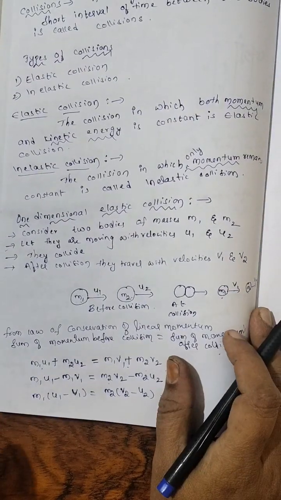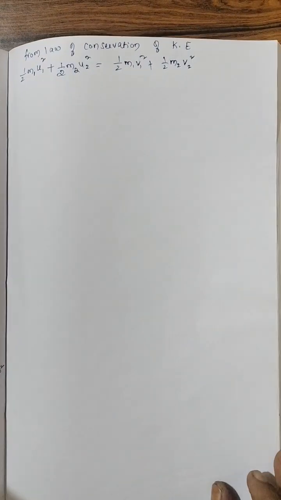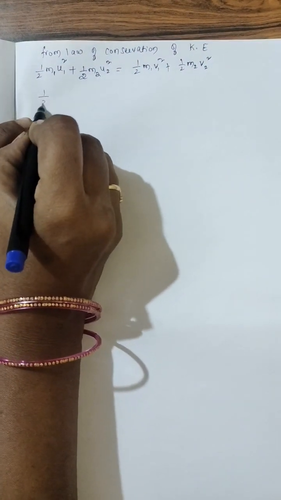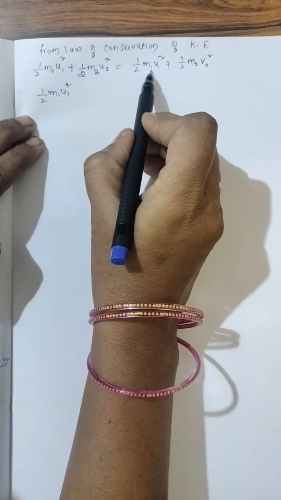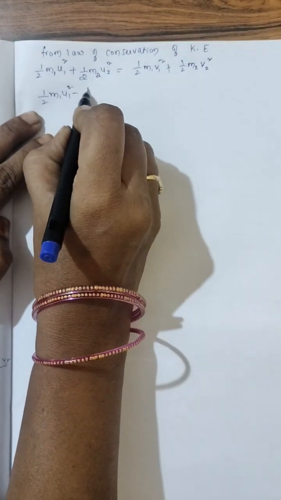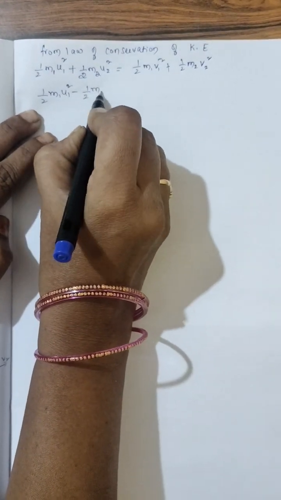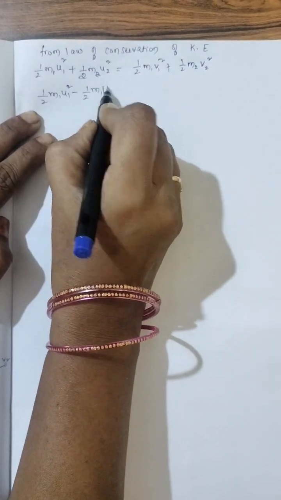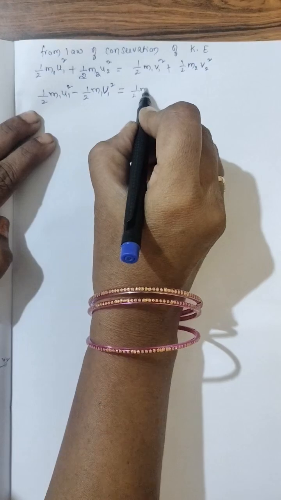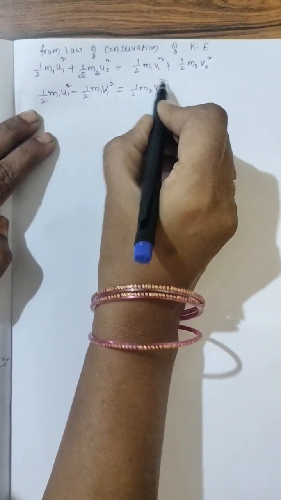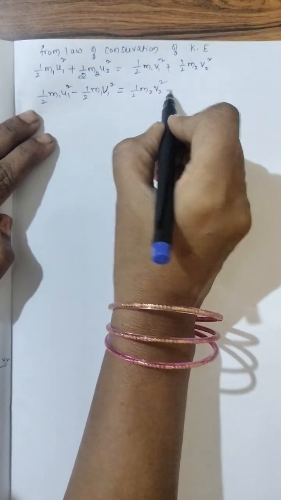Okay. Now as usual, once I write on one side, half m1 u1 square, this I am bringing to LHS. It becomes minus half m1 v1 square. That is equal to half m2 v2 square, this I am bringing to RHS.